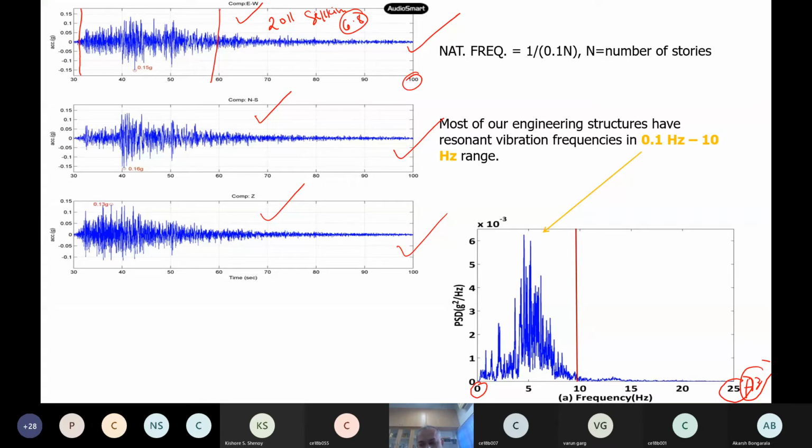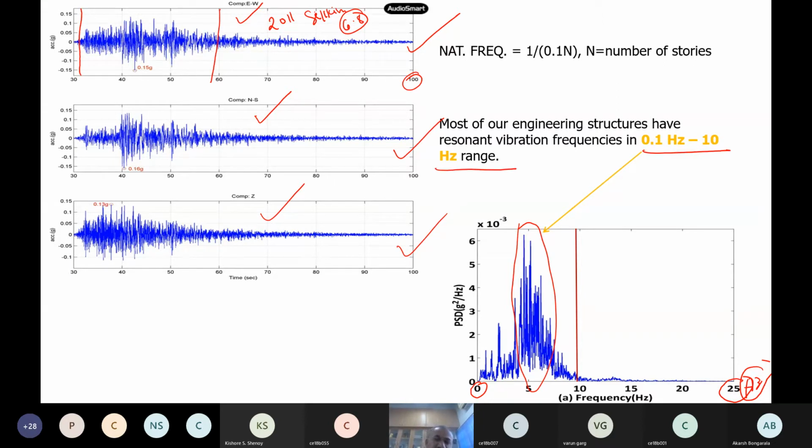Up to 10. But where is the maximum amplitude for this special Sikkim earthquake? Somewhere around 5 hertz. Of course, this is for Sikkim. If you see some other earthquakes, it may not be at 5, it may be some other place, but the majority of the energy will be between 0.1 to 10 hertz. This is the earthquake range.